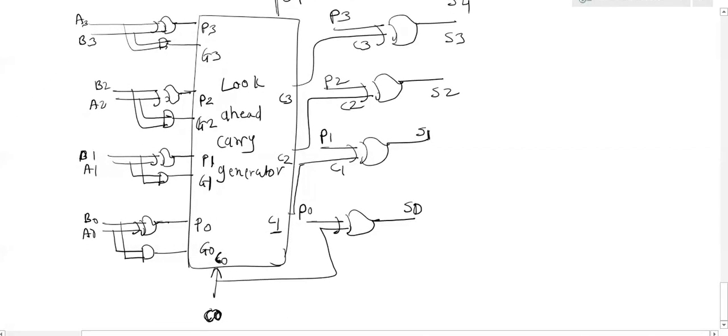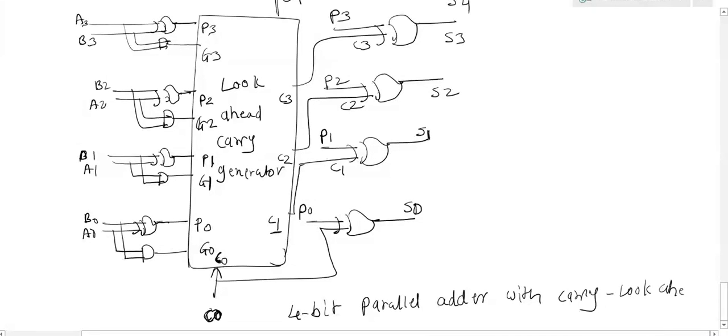This is the 4-bit parallel adder with carry look ahead generator. I hope all of you have cleared the concept of look ahead carry generator and how the look ahead carry generator is used in the parallel adders.